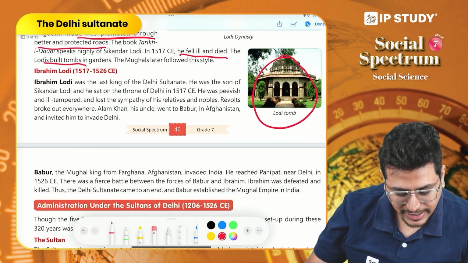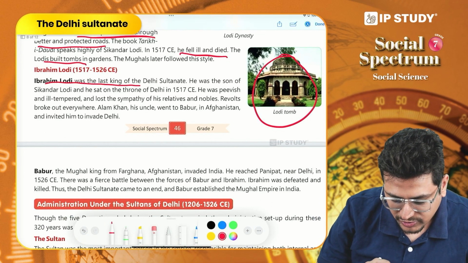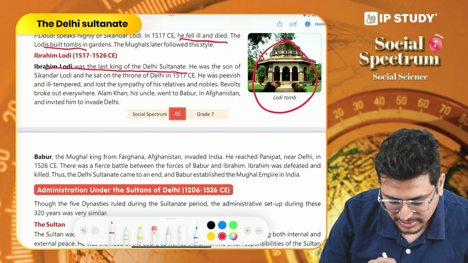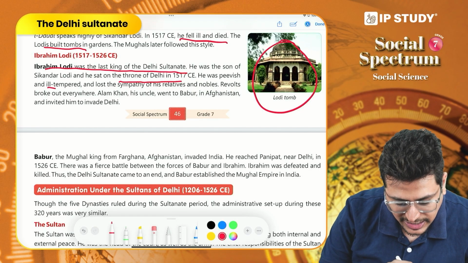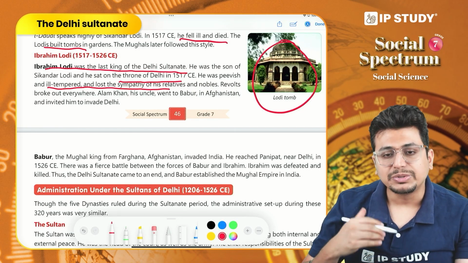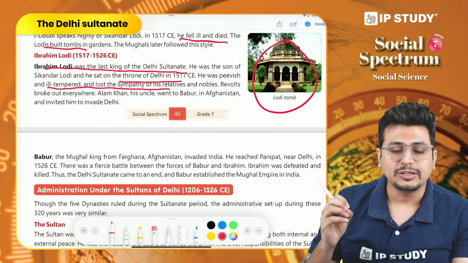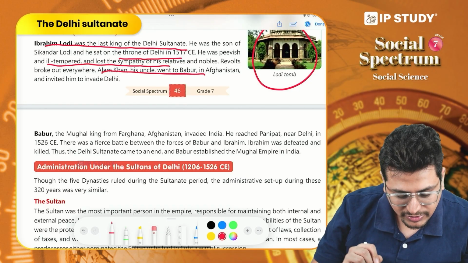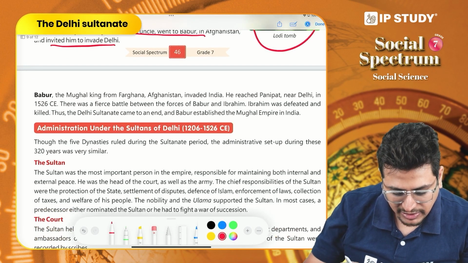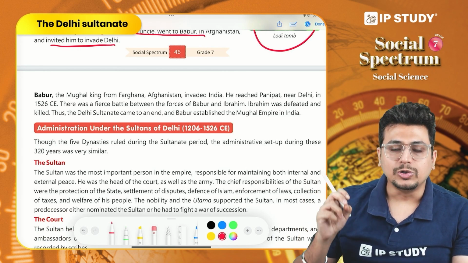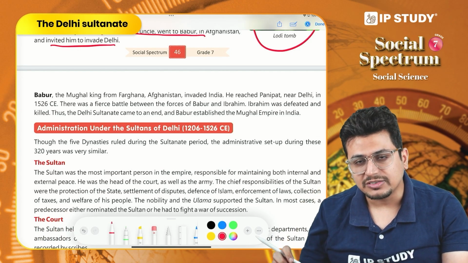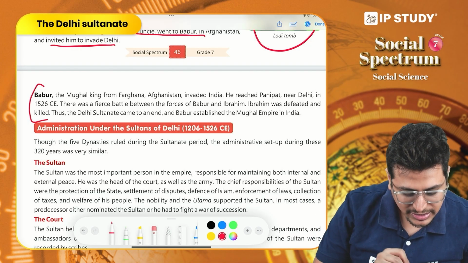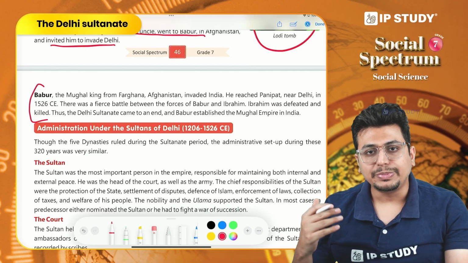was popularized by him. Now Ibrahim Lodi was the last of the rulers of the Delhi Sultanate, and he was not popular among his masses unlike his predecessors, because he was ill-tempered and showed no sympathy towards his subjects, which is why he lost his popularity. His uncle Alam Khan actually invited Babur from Afghanistan to invade India, and Babur defeated Ibrahim Lodi. After this defeat in 1526, the time of the Delhi Sultanate ended and a new chapter in Indian history, the Mughal period, started.